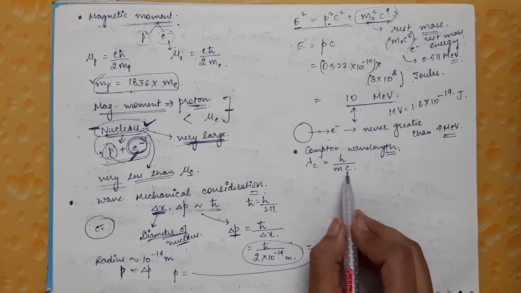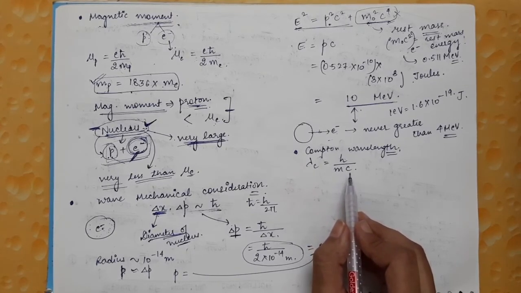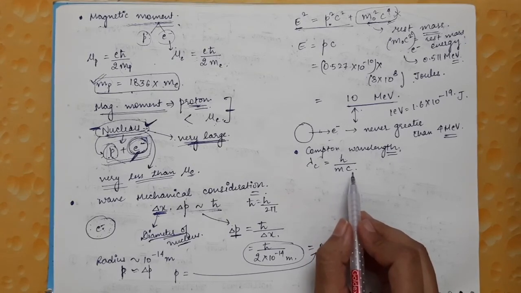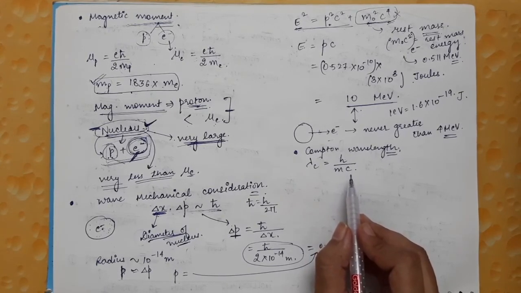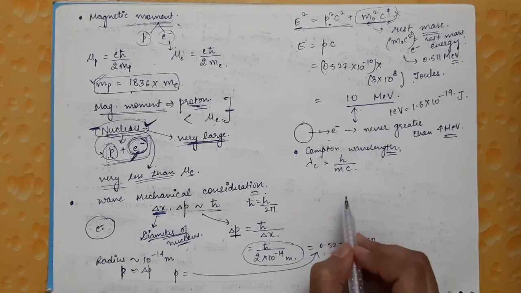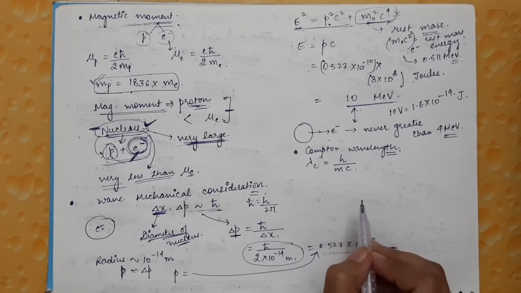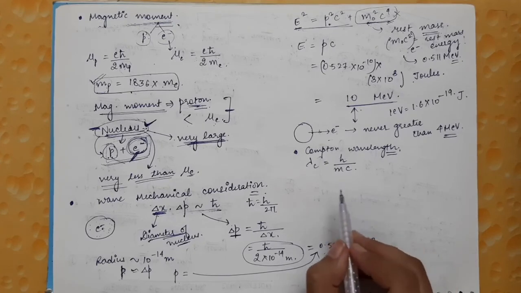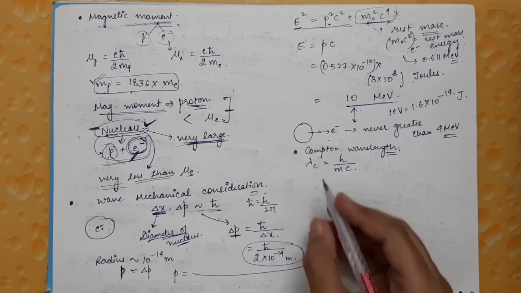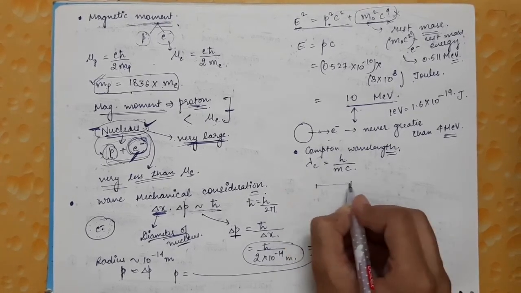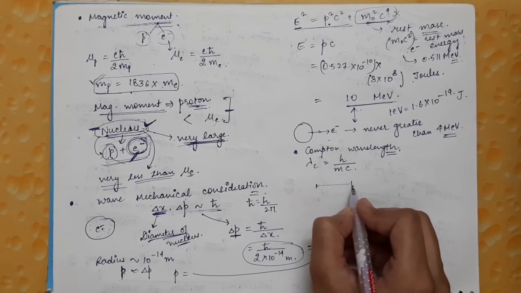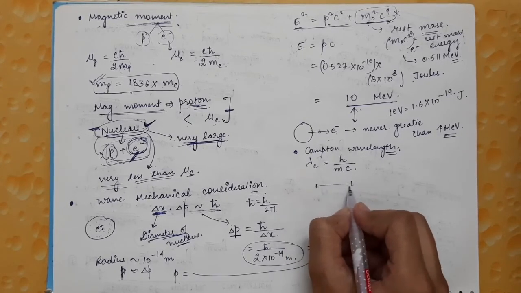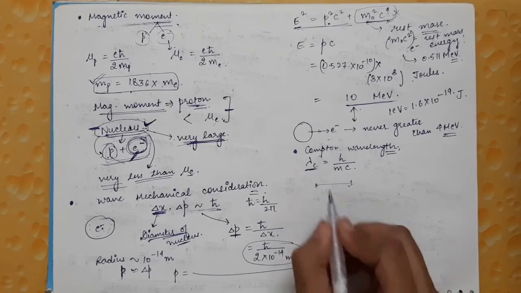Some theories say that a bound particle cannot be localized in a region smaller than its Compton wavelength. That is, it cannot be confined in a particular region whose dimensions are less than its own Compton wavelength.